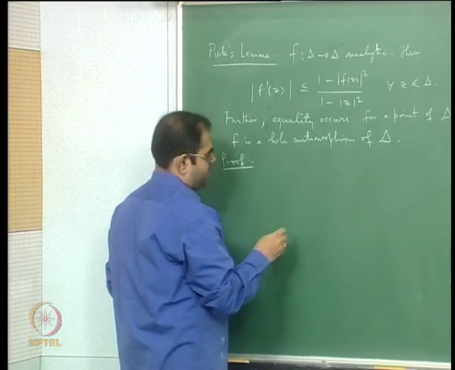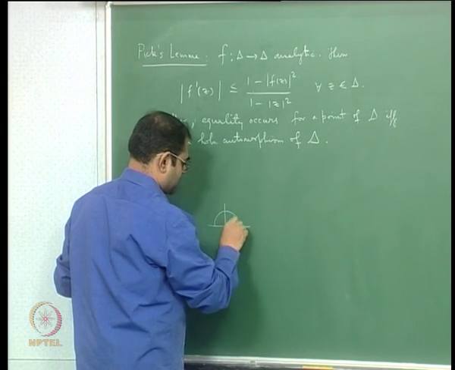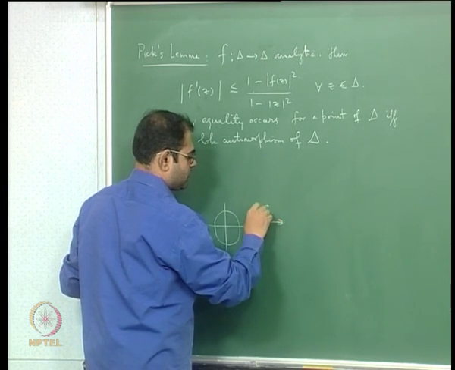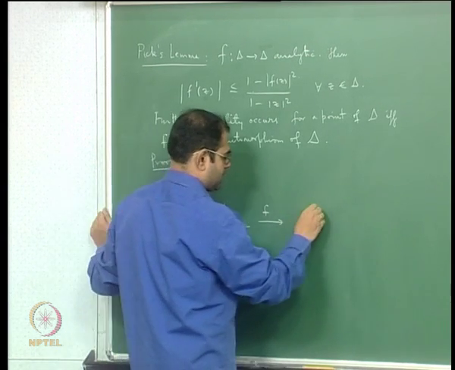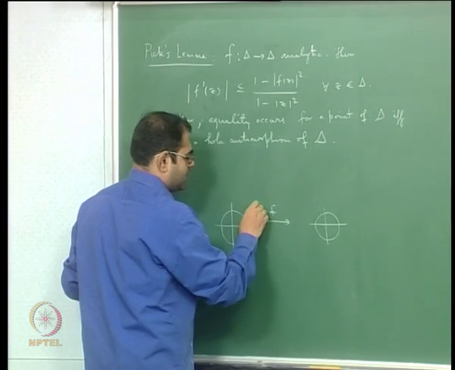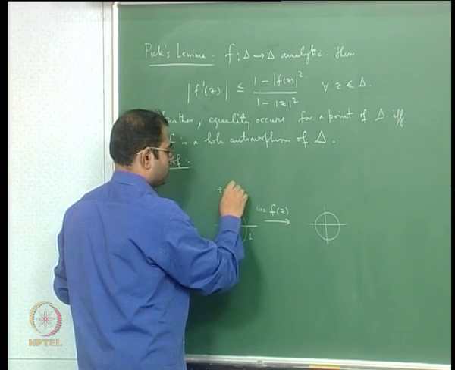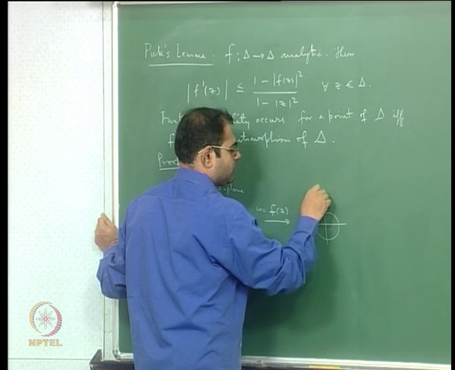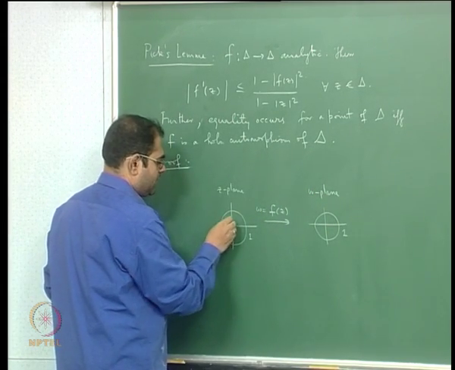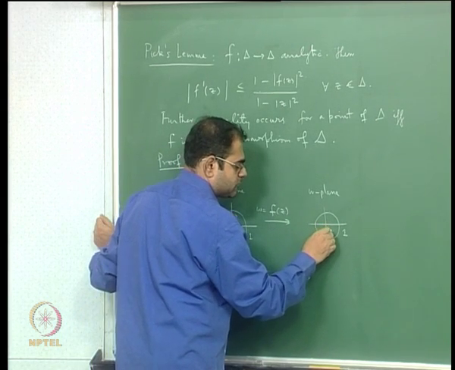So the diagram is the same. I have this unit disk, I have the map f, and it goes from the unit disk to the unit disk. Okay, and this is w equal to f of z, this is the z plane, and this is the w plane. Well, if you take a point z0, it will go to a point w0.